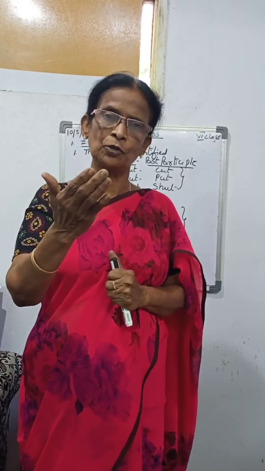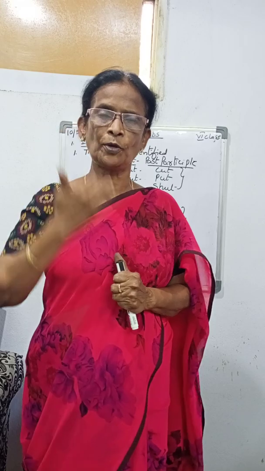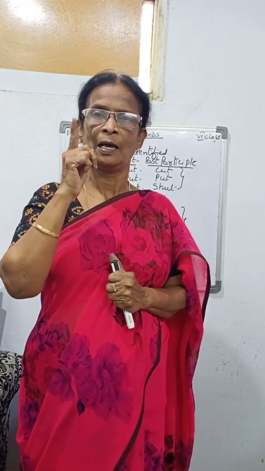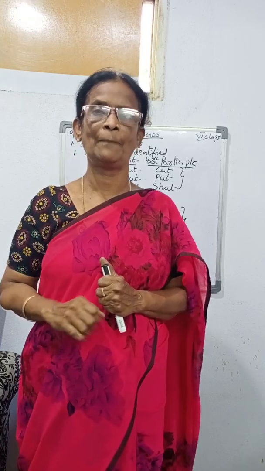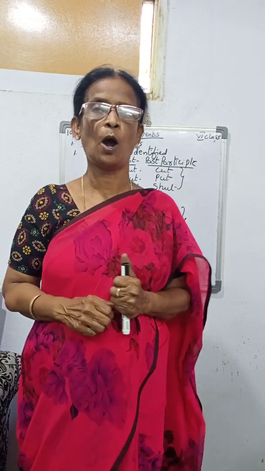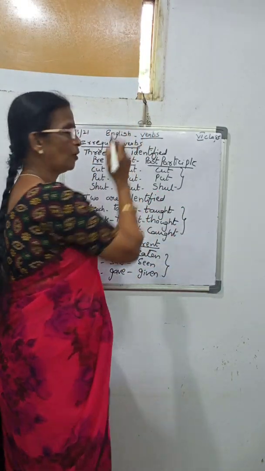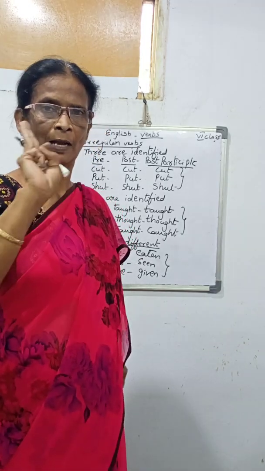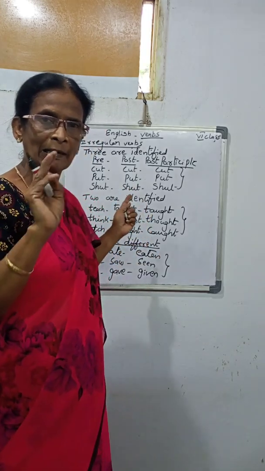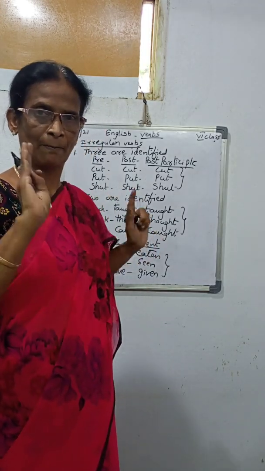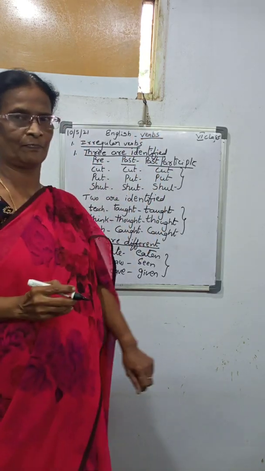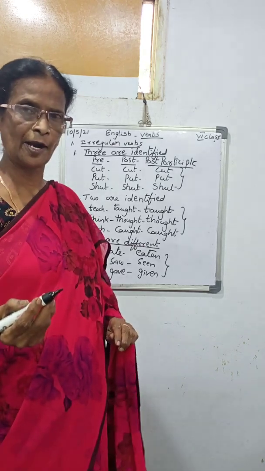So before going to tell that, I wanted to tell there are two types of verbs. One is the regular and the second one is the irregular. How to find it out is very important. So here, irregular verbs: in the irregular verbs we have three types. Number one, number two, number three. Easily and cleverly you have to remember. Okay, ma'am? So here three are identified. What are the three that are identified?